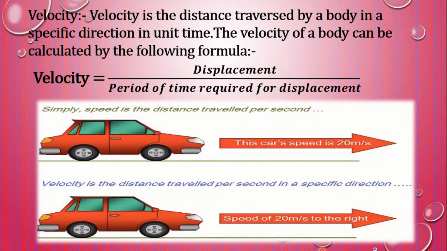Students, if you see here the picture, speed is a distance traveled per second and velocity is a distance traveled per second in a specific direction.